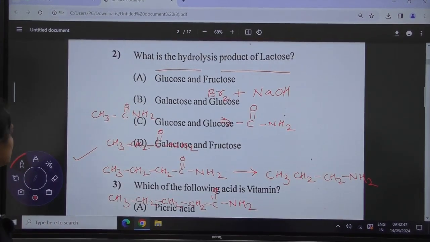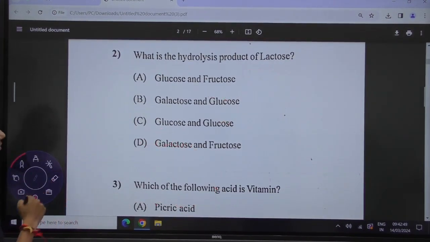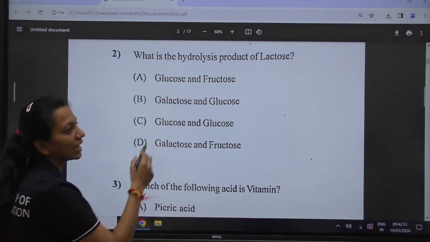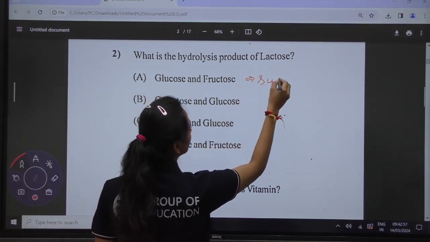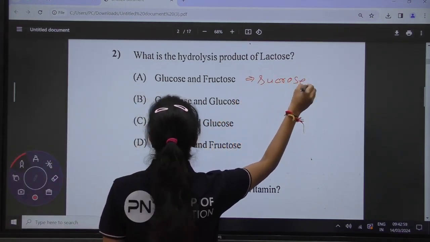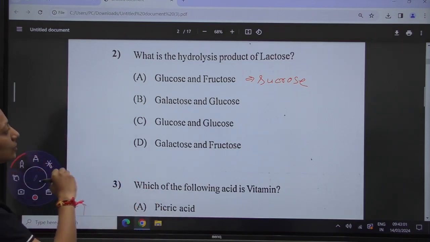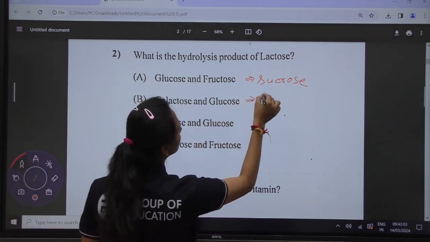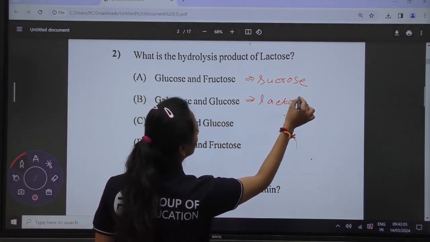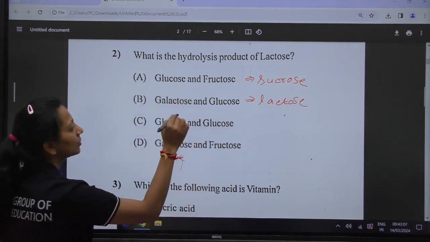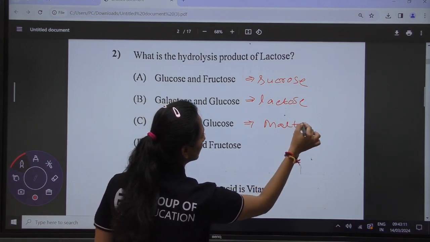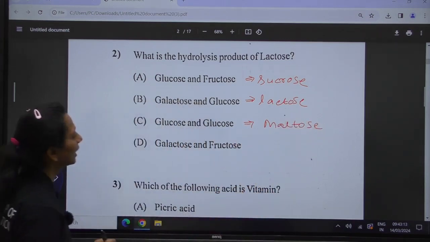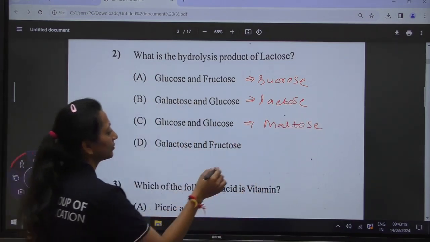What is the hydrolysis product of lactose? Glucose and fructose are the hydrolysis products of your sucrose. Galactose and glucose are given by your lactose. Glucose and glucose are given by your maltose. And galactose and fructose are given by your raffinose.